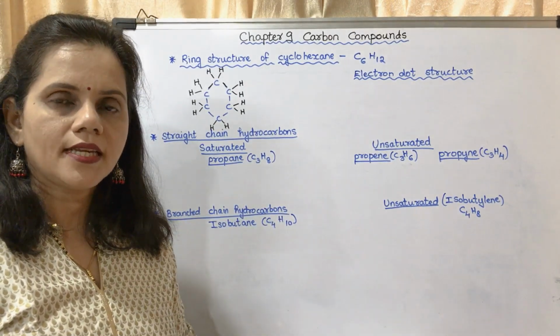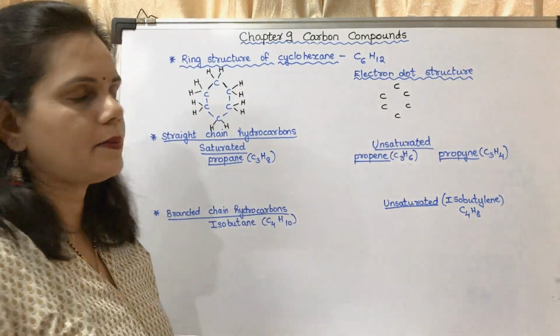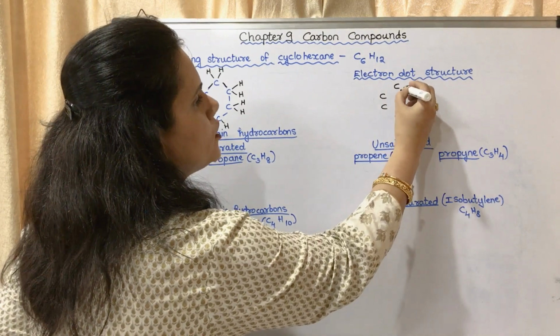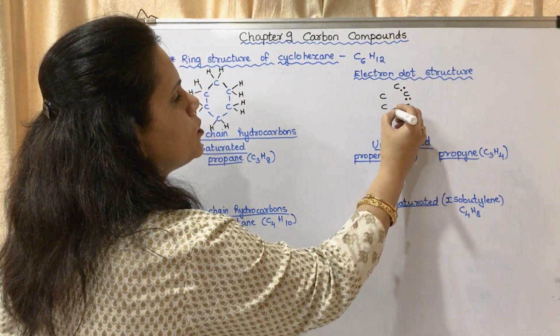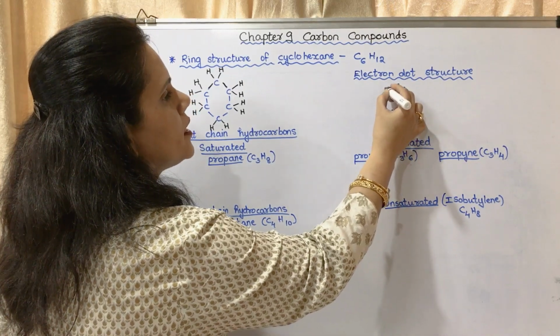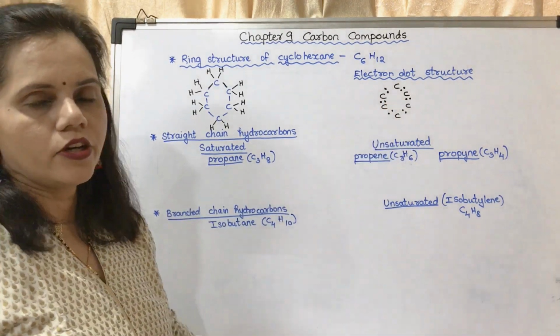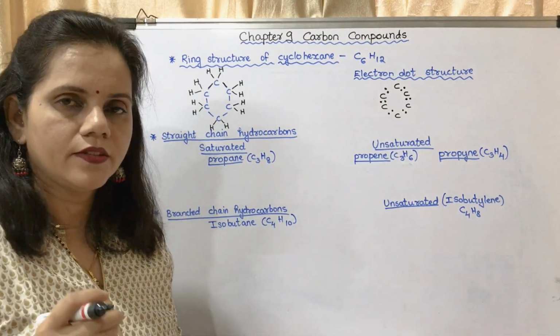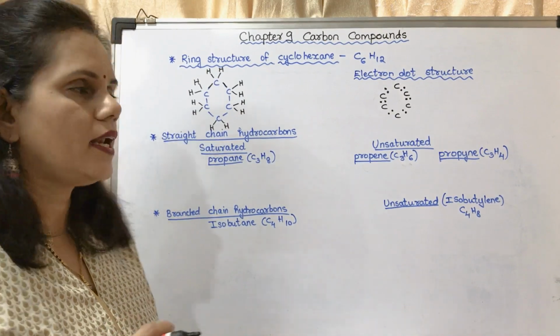Now we will see the electron dot structure of cyclohexane. So there are 6 carbon atoms. In the bond between 2 carbon atoms, there are 2 electrons, so I am showing you 2 electrons each. For one carbon atom, 1 electron has been shared with one carbon and another with the carbon on the other side. There are 2 left.